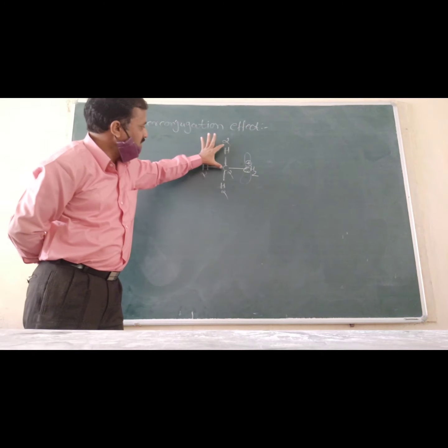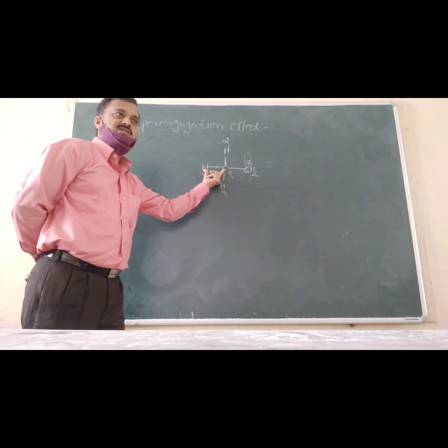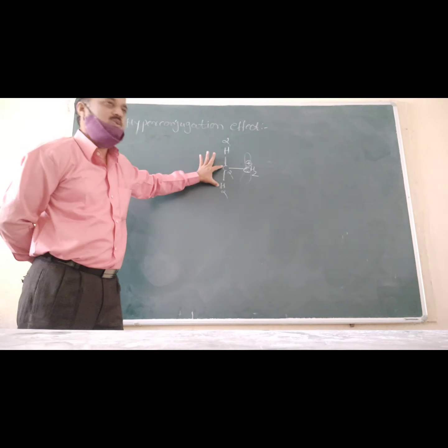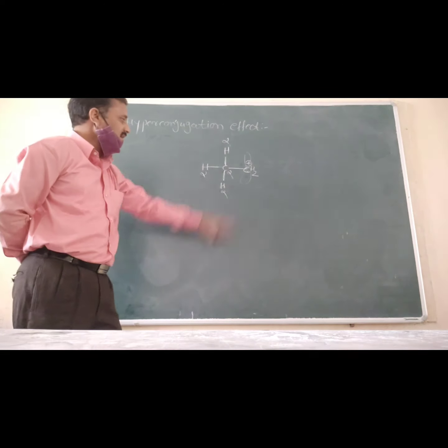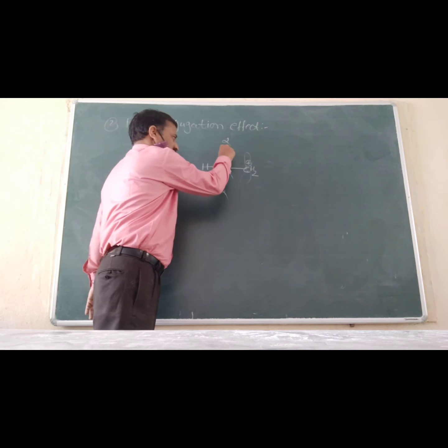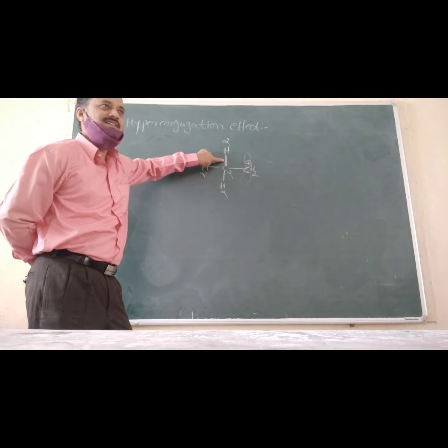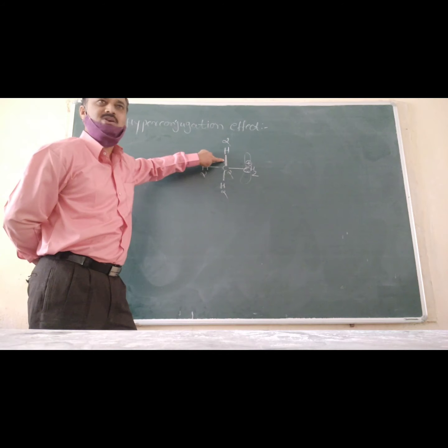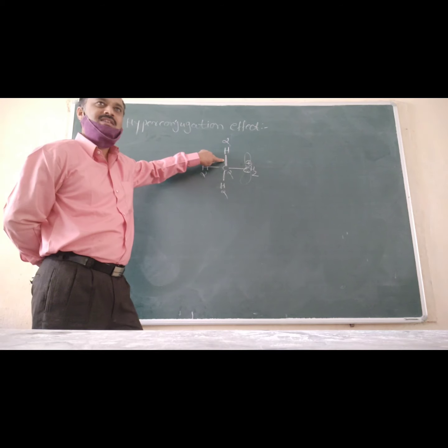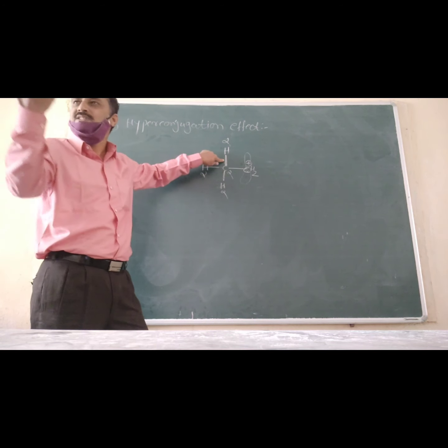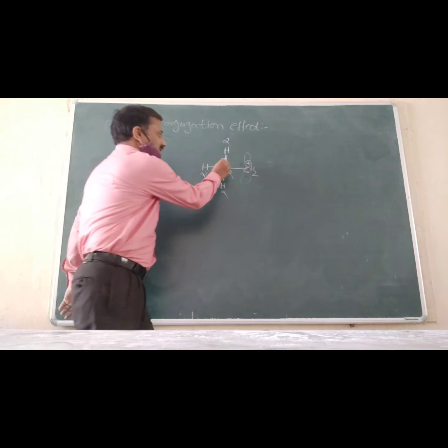This C-H bond is known as the alpha C-H bond. This bond is also an alpha C-H bond, and so is this one, so there are 3 alpha C-H bonds. Is this bond a sigma or pi bond? Sigma bond. What are sigma electrons? Electrons of sigma bonds are known as sigma electrons, and electrons of pi bonds are known as pi electrons. These are the sigma electrons.